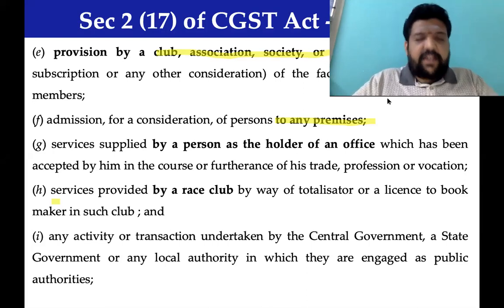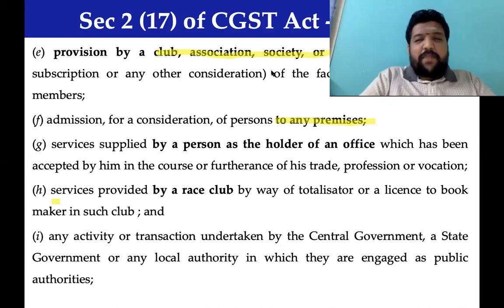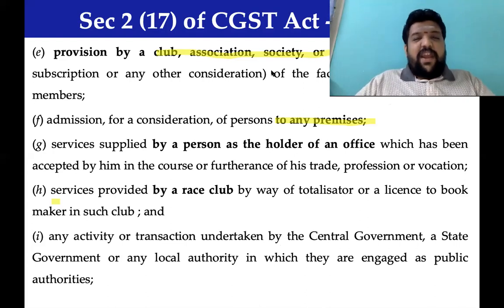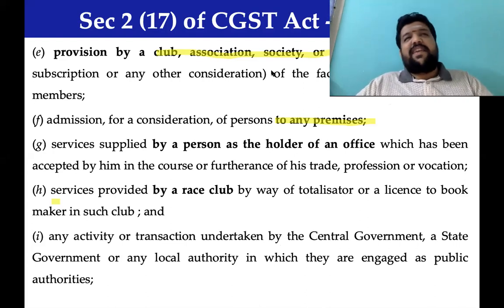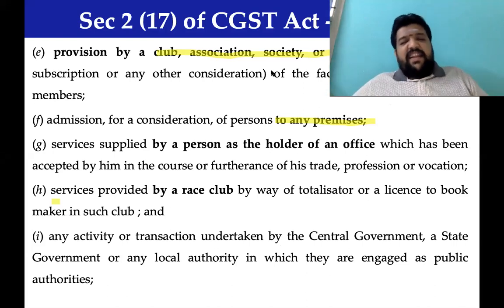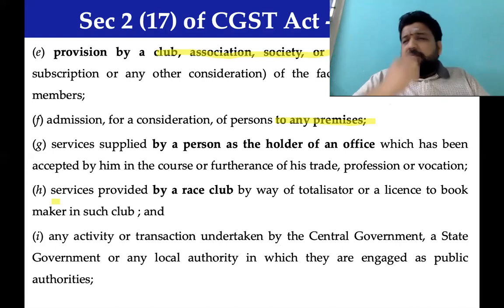After learning this line, admission for a consideration of a person to any premises, see, this is wide. Nowhere is PG mentioned, but this entry is so wide it can bring in anything. If I admit you into a circus, then yes, that is also covered here. As the entry is so wide, I can fit in anything here. In my view, PG is also getting covered over here.